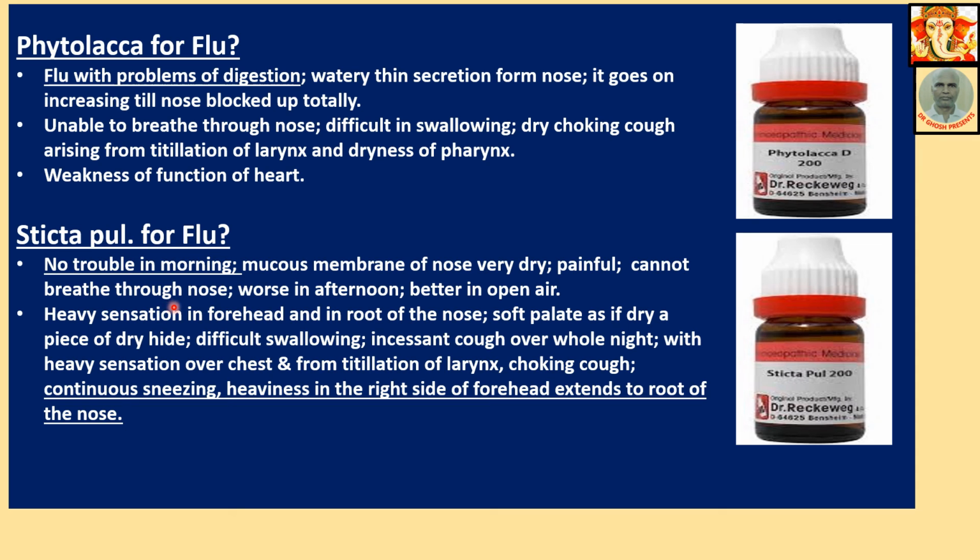Sticta pulmonaria for flu. No trouble in the morning. Mucous membrane of nose very dry, painful. Cannot breathe through nose. Worse in afternoon, better in open air. Heavy sensation in the forehead and in the root of the nose. This heavy sensation in the forehead and at the root of the nose is one of the topmost guiding symptoms of Sticta. Soft palate as if a dry piece of hide. Difficult swallowing, incessant cough over whole night with heavy sensation over the chest and from titillation of larynx, choking cough, continuous sneezing, heaviness in the right side of the forehead extending to the root of the nose.